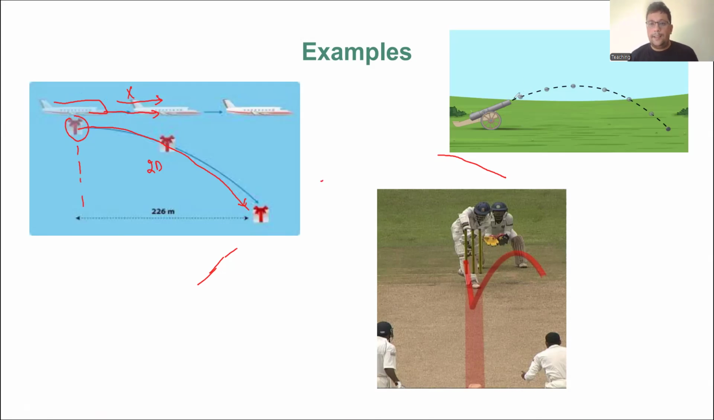The second example is the cannon. You can see that if we fire the ball from the cannon, it also moves in two-dimensional motion. So we can see that, yes, this is a projectile motion.